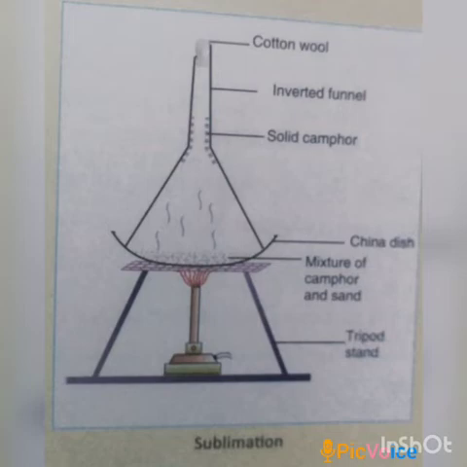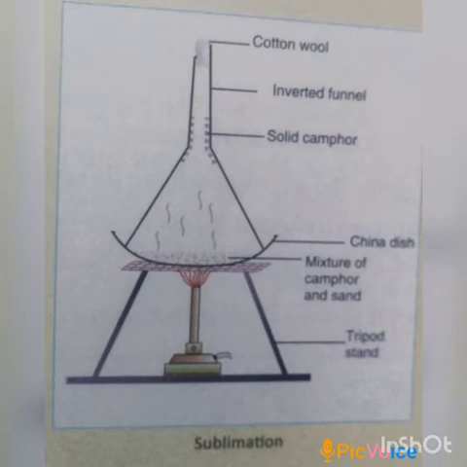On heating, camphor sublimes. That means it changes into its vapor form without changing into liquid form. It directly changes from solid state to vapor, the gaseous state, and then rises up. On coming in contact with the walls of the funnel, the vapors cool down and change back into solid state.